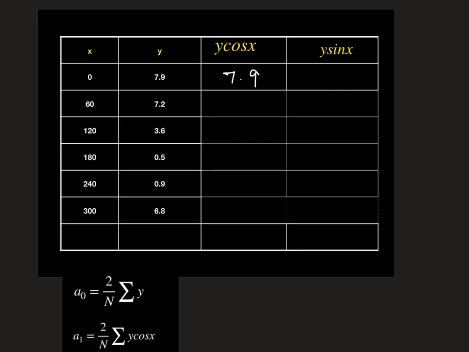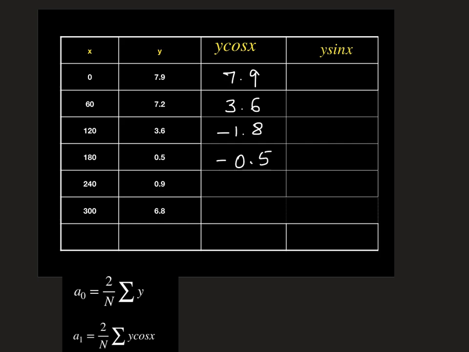Similarly, 7.2 into cos 60 gives us 3.6. Next we get 3.6 into cos 120, that is minus 1.8. Next 0.5 into cos 180, this is minus 0.5.